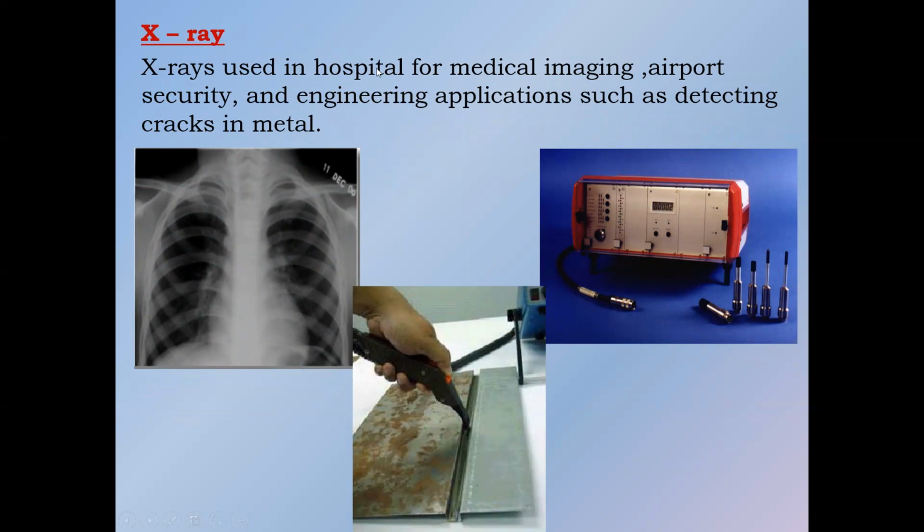When you place your luggage on the conveyor belt, it takes your luggage into a closed compartment in which they pass X-rays. So they're able to identify if any metallic object is there. How? Because X-ray cannot pass through metal or bones, so they're able to create an image of that metallic object.